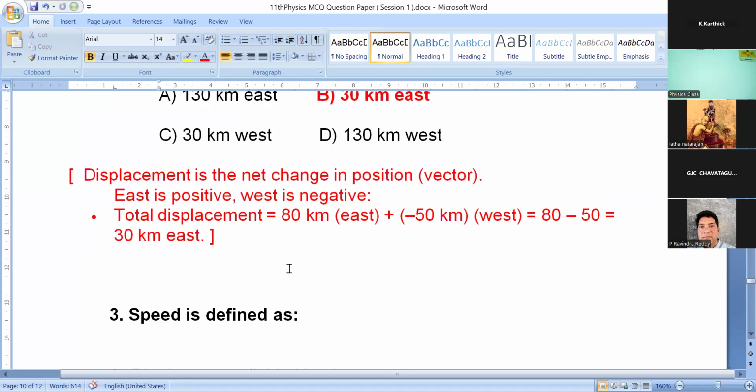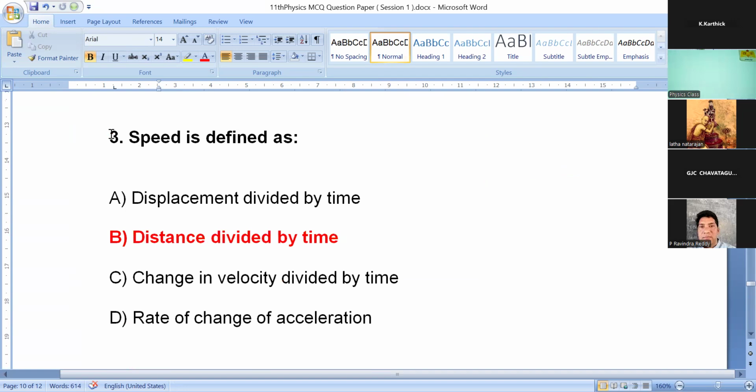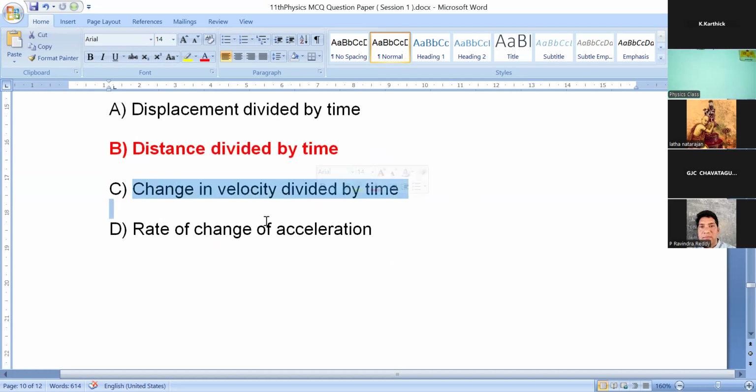For the third question, very easy question. Speed is defined as distance divided by time. Velocity is defined as displacement divided by time, but here it is speed. Change in velocity divided by time gives acceleration. Rate of change of acceleration is nothing but it is related to the momentum. Okay.